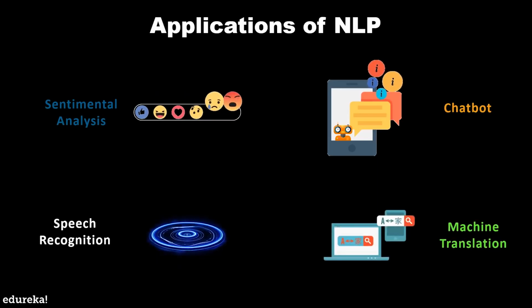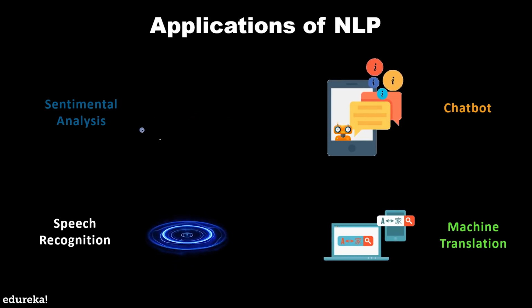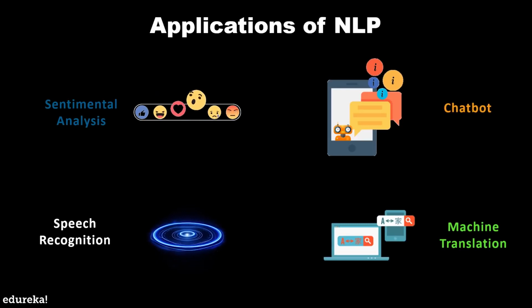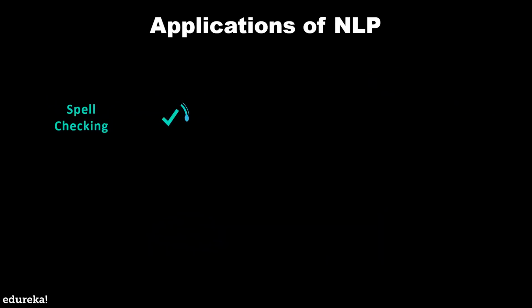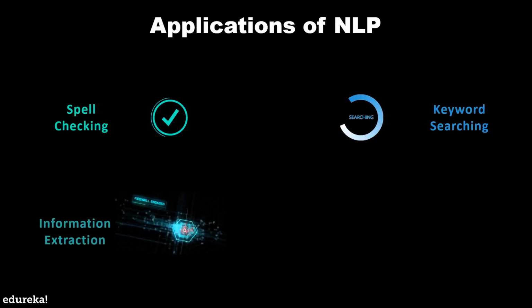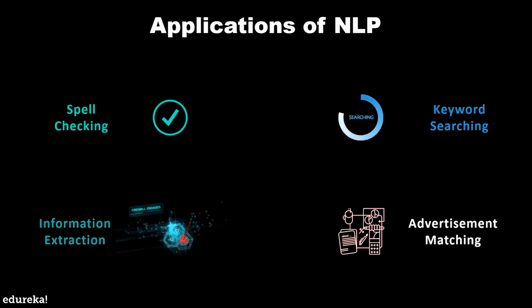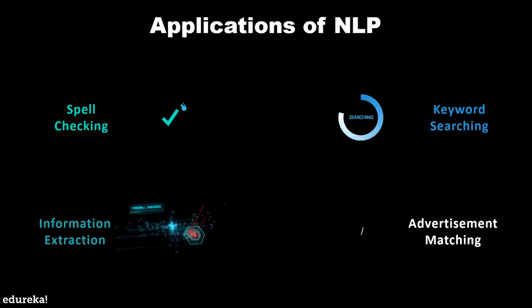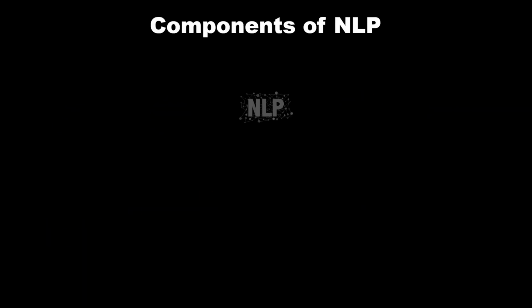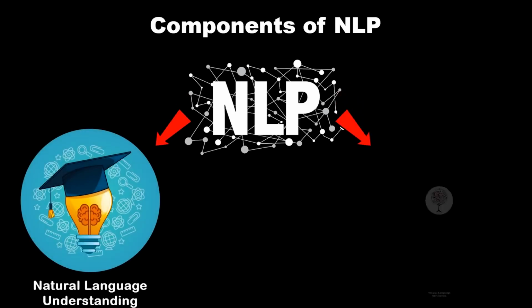Machine translation is also another use case of natural language processing. The most common example for it is Google Translate, which uses NLP to translate data from one language to another, and that too in real time. Other applications of NLP include spell checking, keyword search, and also extracting information from any document or website. And finally, one of the coolest applications of natural language processing is advertisement matching, basically recommendation of ads based on your history.